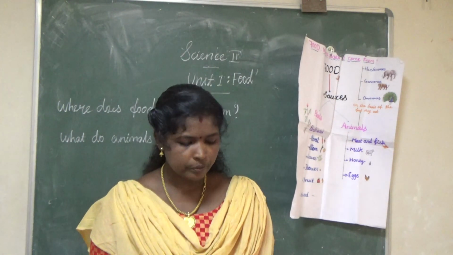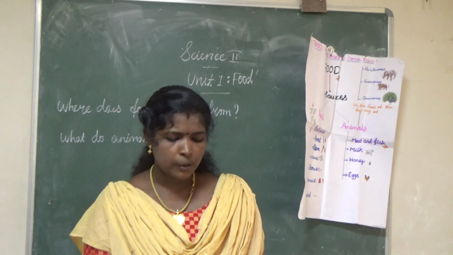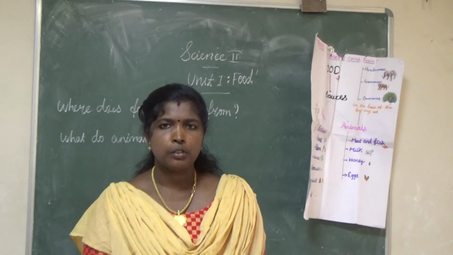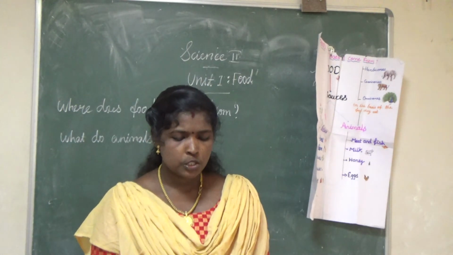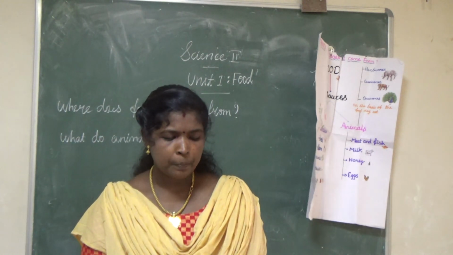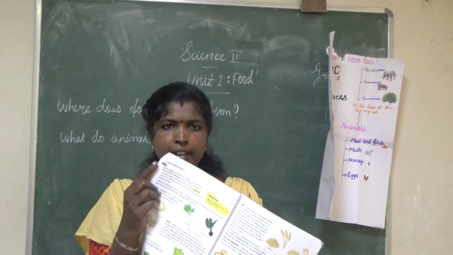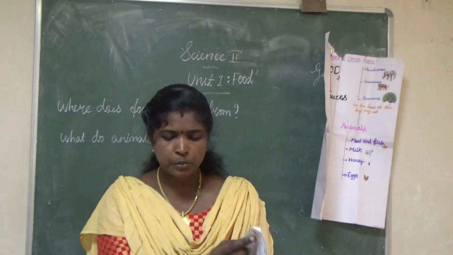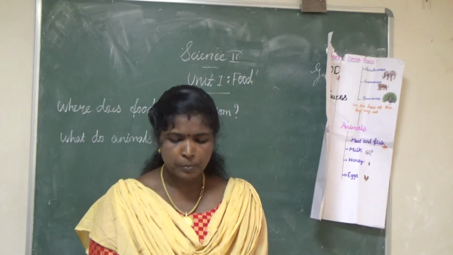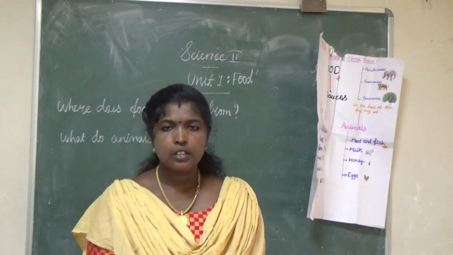Then long answer type question. Describe with examples how plants are an important source of food. Page number 12. Here you see from the green plants, you put Roman 4-1 up to the end. Next page up to the vegetables, up to the vegetables.